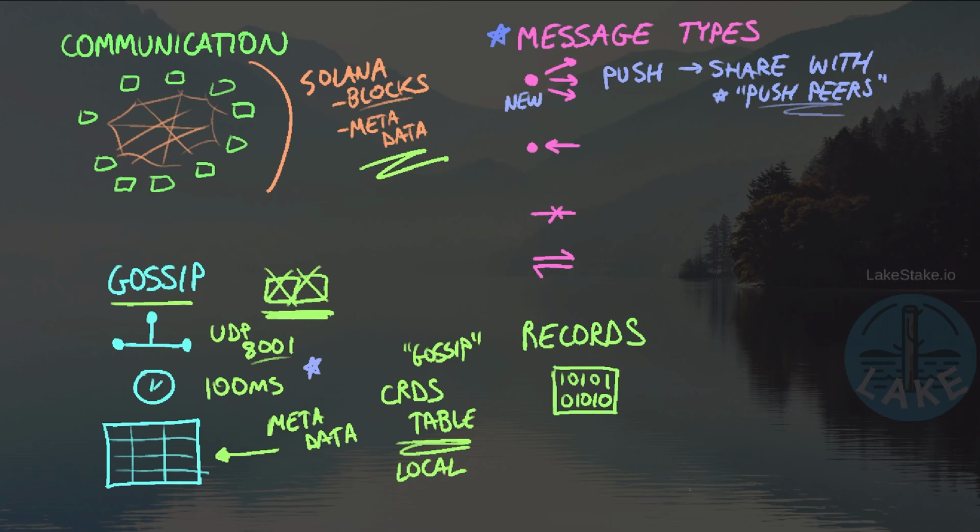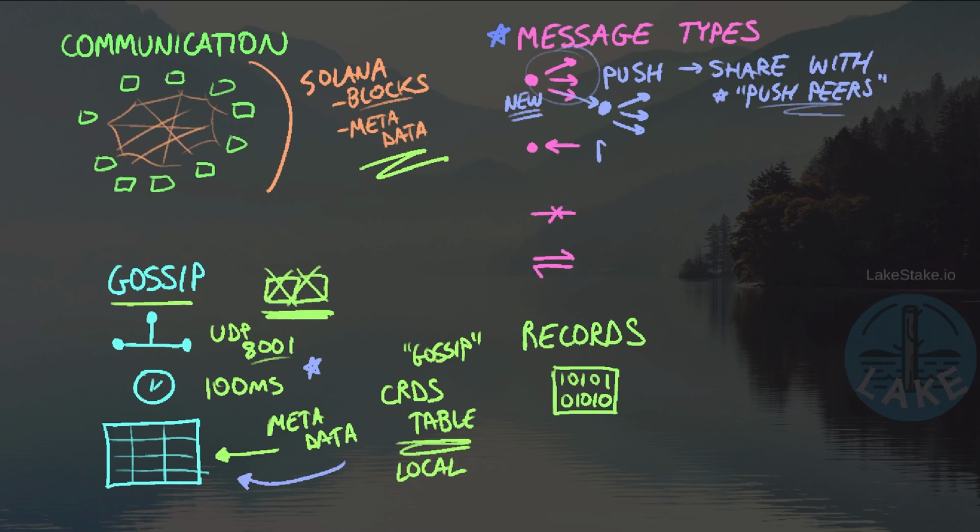And so we're going to push, as this icon sort of indicates, push these messages out to all of our push peers, and then the validator that receives one of these push messages is going to store that information inside of the CRDS table down here, and then it will also push that information out to its own push peers. This is how information gets propagated throughout the entire network. When there's new information to share, it's going to get spread around very, very quickly thanks to GOSSIP.